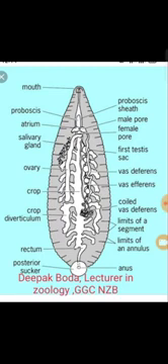Come to here, vasa differentia. Vasa differentia are a pair of longitudinal ducts running forward from the 22nd to the 11th segment. Each testis has a small duct that is called the vasa efferentia. All the vasa efferentia unite and form a common duct that is called the vasa differentia.